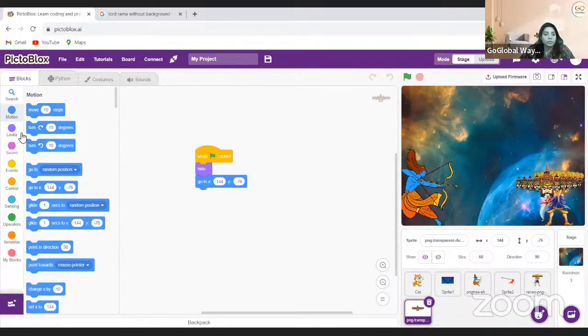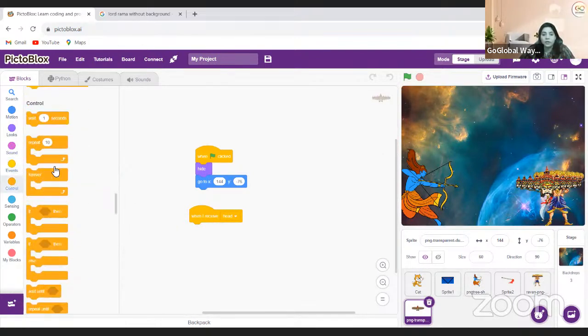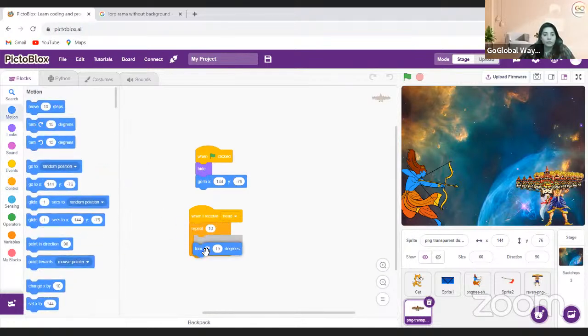Okay, so when I receive head, then I'll go to control and I'll take a repeat block. Repeat 10 times, that's fine. It will rotate with 45 degrees. So if I do this, and afterwards it will go down. So it will glide down and it will also hide.